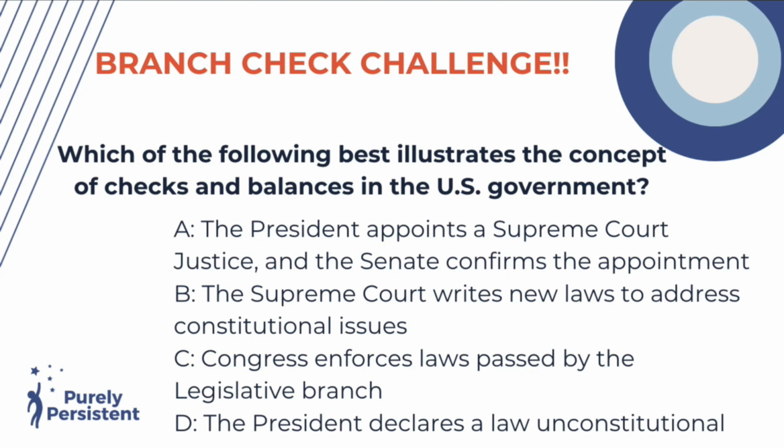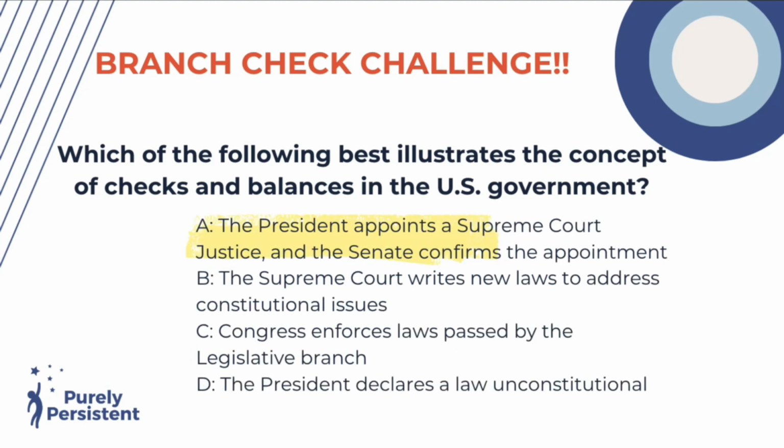Wait a second, isn't Congress the legislative branch? The president declares a law unconstitutional. Does the president do that? No, that's the judicial branch, right? So the answer is A. The president appoints a Supreme Court justice, so that's president, Supreme Court, or the judicial branch, and the Senate confirms the appointment. So that's all three branches. It's really balancing that checks and balances all together.